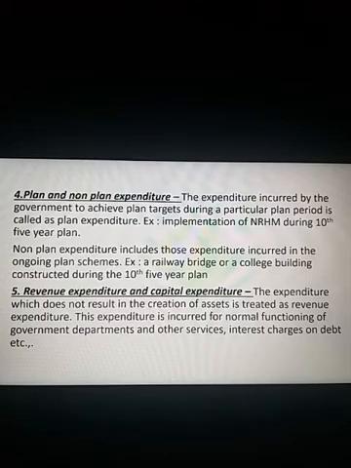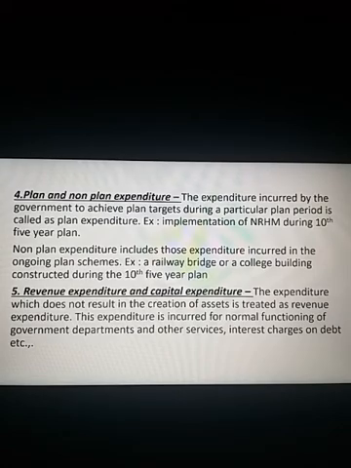Come to point number 5, that is revenue and capital expenditure. Remember this last one, revenue and capital expenditure, is the most important one. Analyze this last point very carefully. You can expect a question on this. Very important one. Focus much.